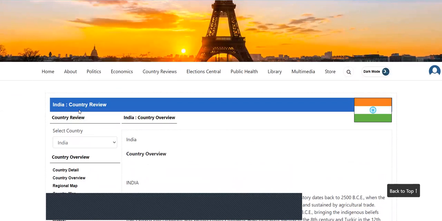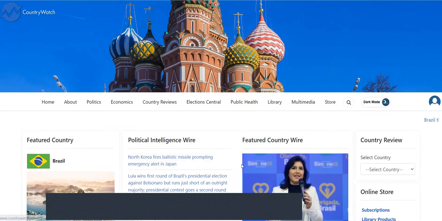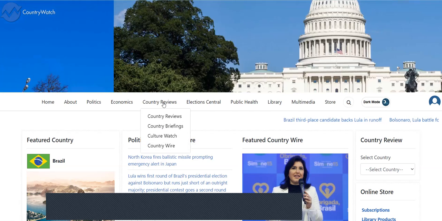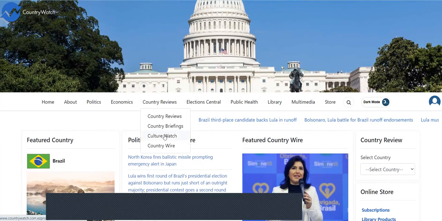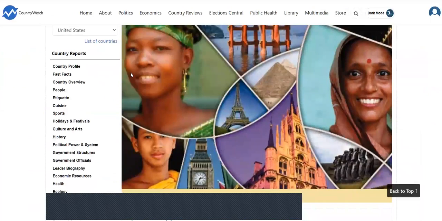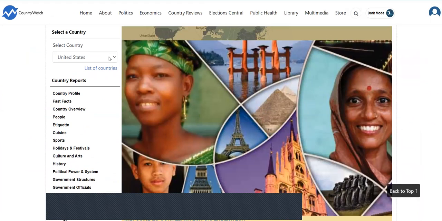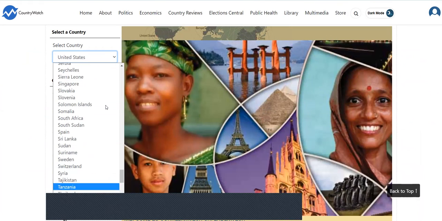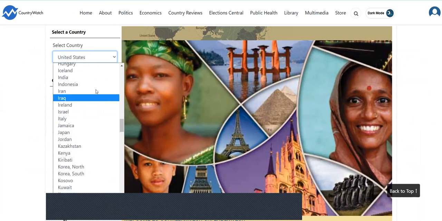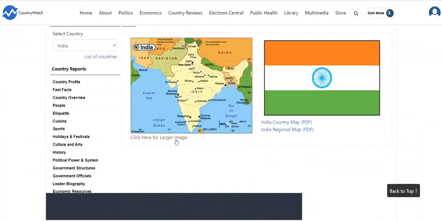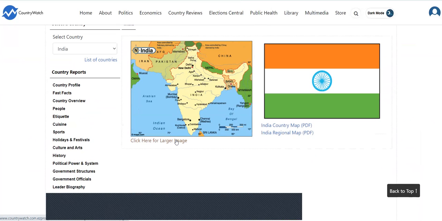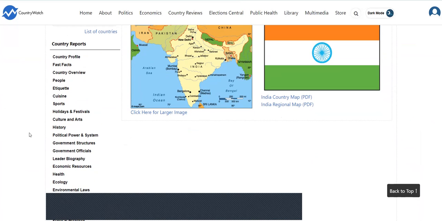And again, we just went to country review when we were on the home page. Something else that you can look at is if you go to the top here, country reviews, and then go to Culture Watch. If you select Culture Watch, that's where you will get some more information. So, and you can pick the country that you are interested in. So if I go back to India, just so you can see how it's a little bit different. So now the previous information was a little bit more statistical, and this will give you some more of an explanation and in-depth of some social issues as well as customs and traditions.